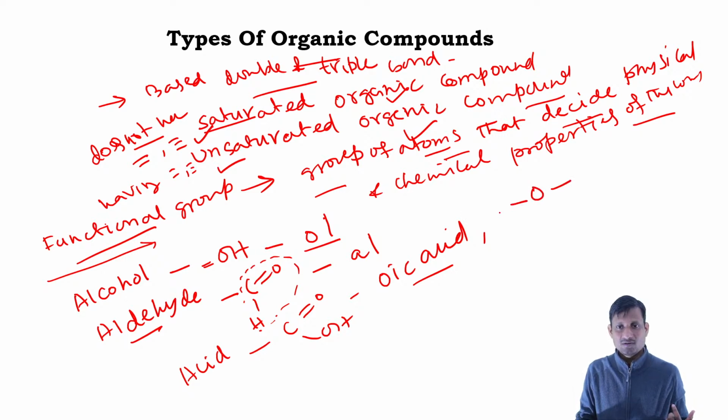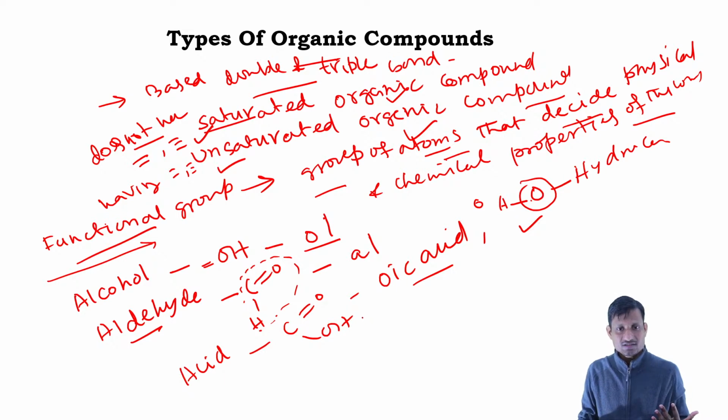If we have O, with a hydrocarbon on this side and another hydrocarbon unit on the other side, so this is hydrocarbon and this is also hydrocarbon, basically this is called the ether. Okay, so these are the functional groups, and we'll discuss all these things more.